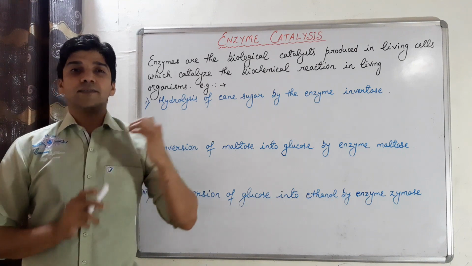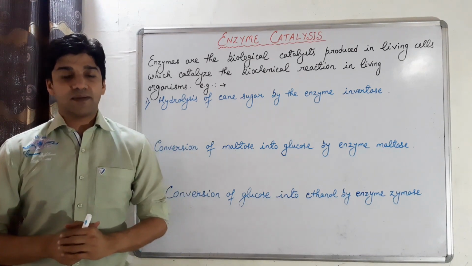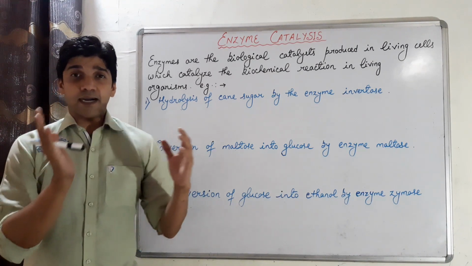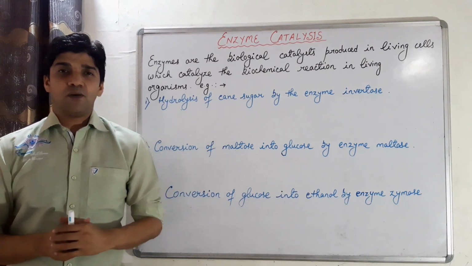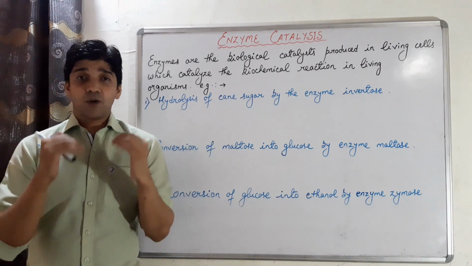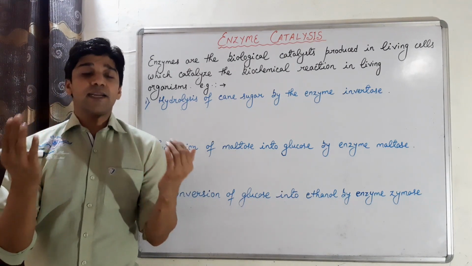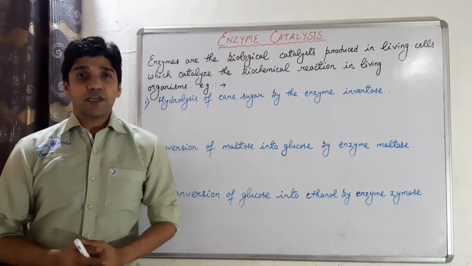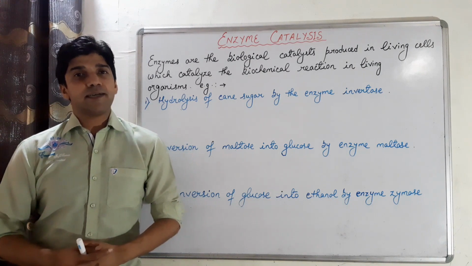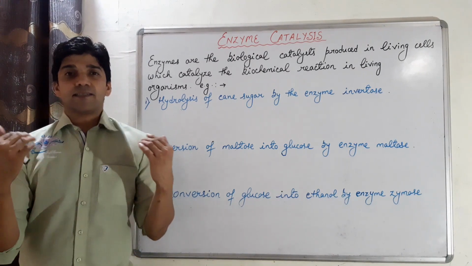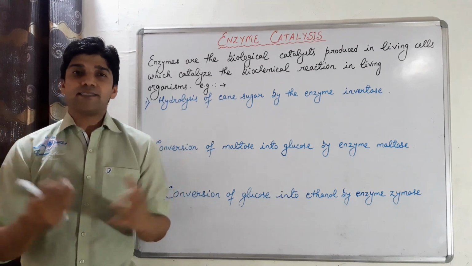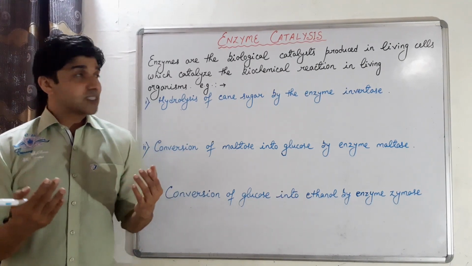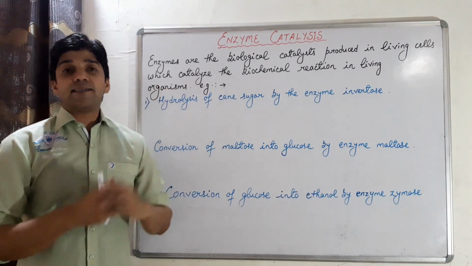Welcome to the sixth lecture of the chapter Surface Chemistry. In the last lecture, we discussed catalyst and catalysis. What are catalysts? Catalysts are those substances which alter the rate of a chemical reaction without themselves being consumed in the reaction. And the phenomenon is called catalysis. In this lecture, we'll start with enzyme catalysis.